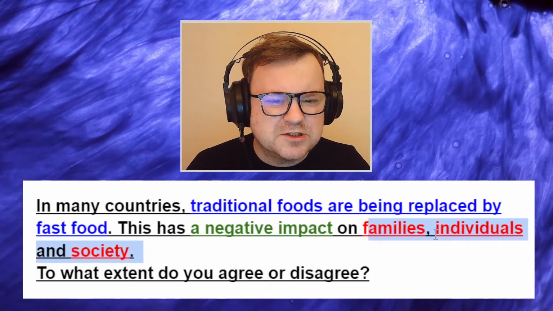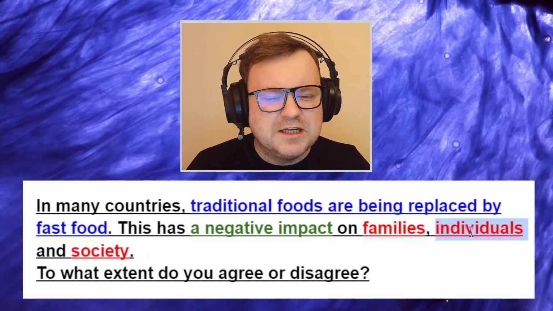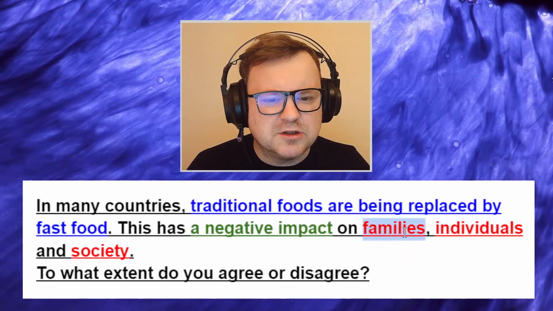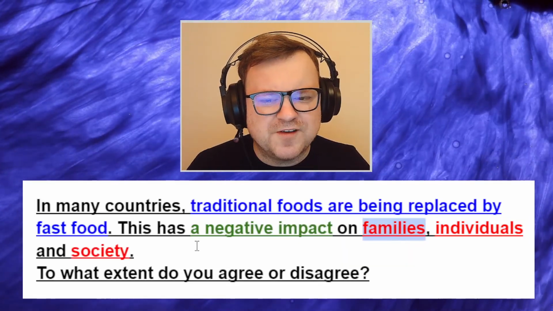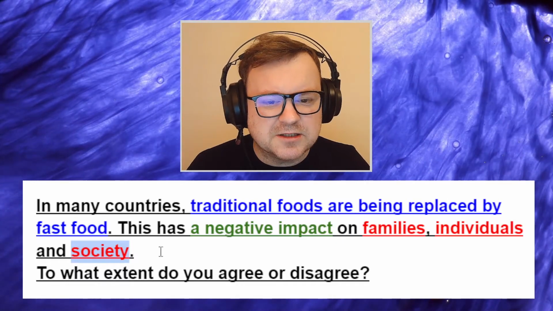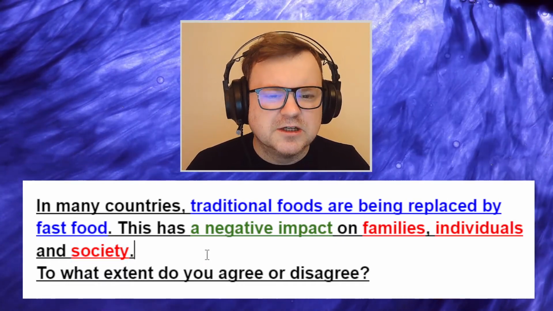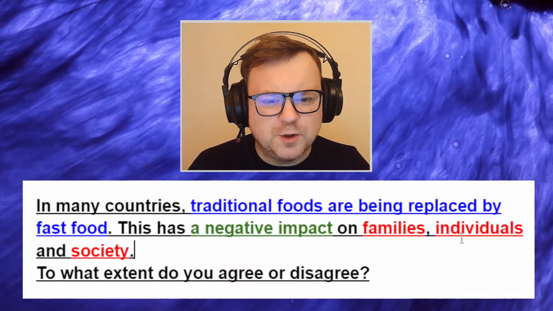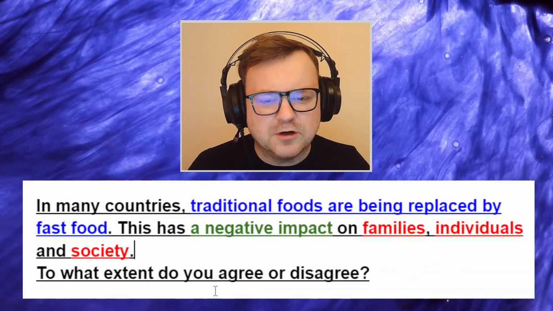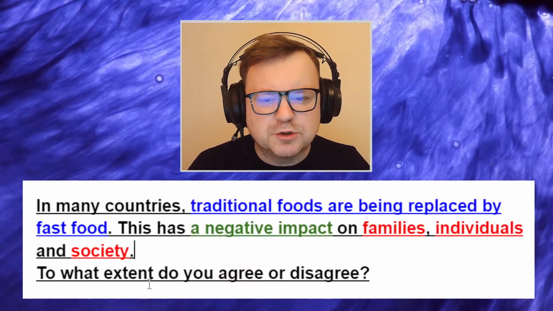But I think these three things are connected, right? Individuals make up families, and groups of individuals and groups of families make up broadly society. So I think all three things are linked. So I think we can still do a four paragraph essay. To what extent do you agree or disagree?